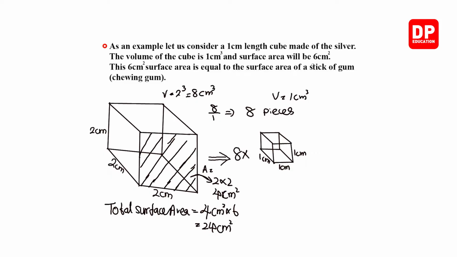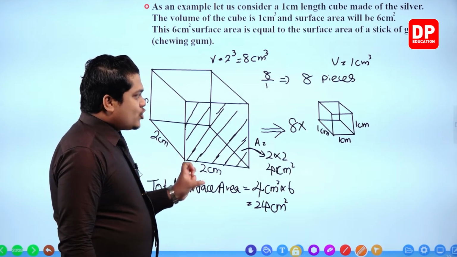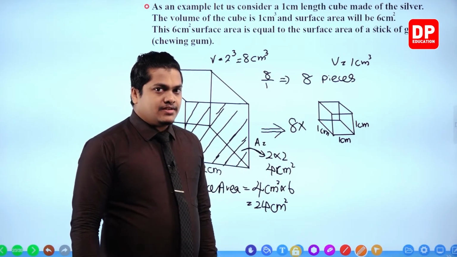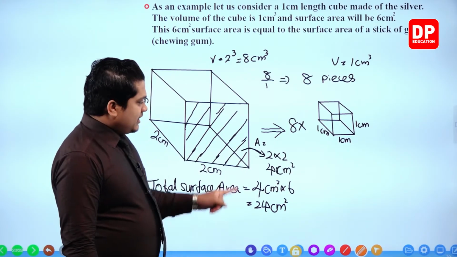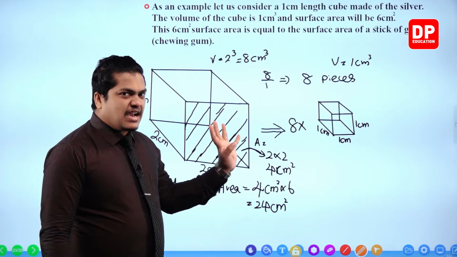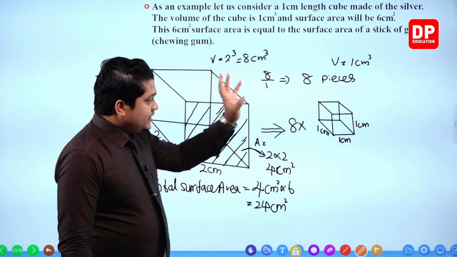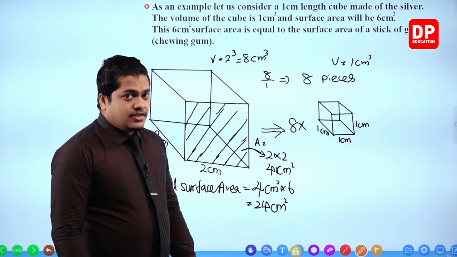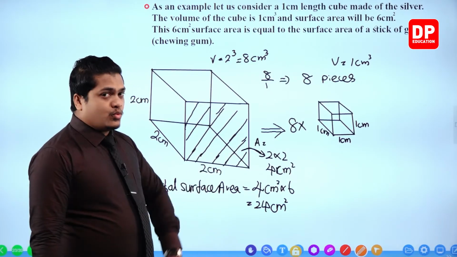Now when you cut this object into 8 pieces with a side length of 1 centimeter, that means here 2, here 1, like half. I'm going to cut this object into these smaller objects. So over there, the length of a side is exactly half of this one.